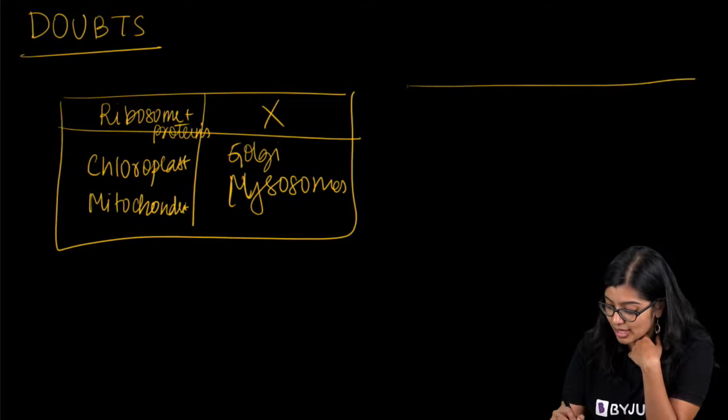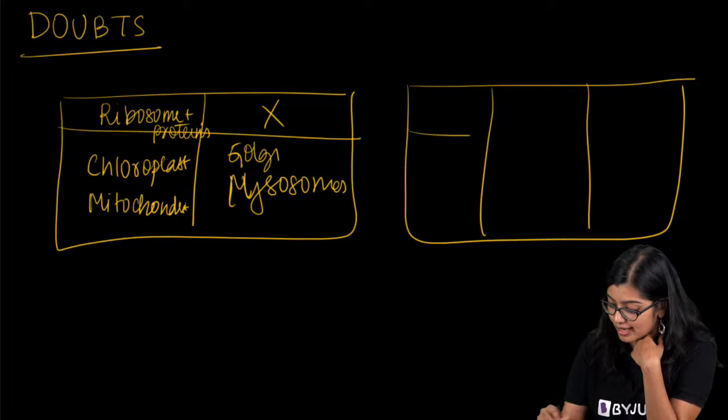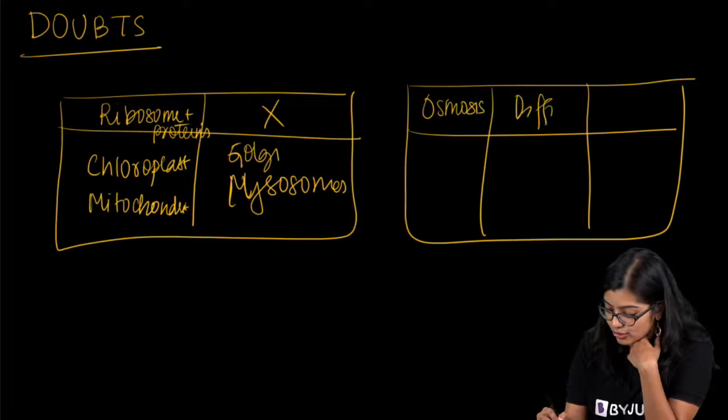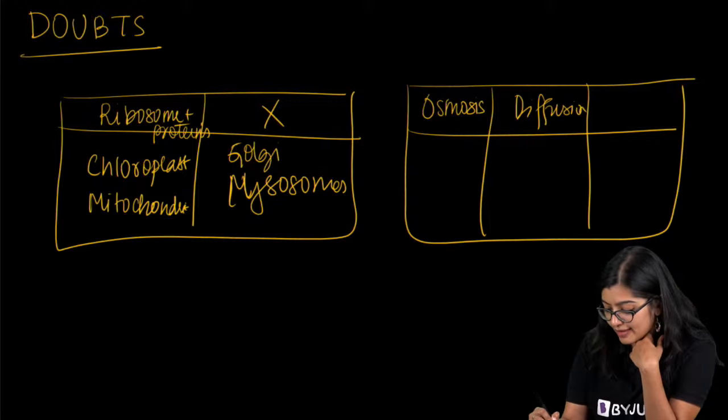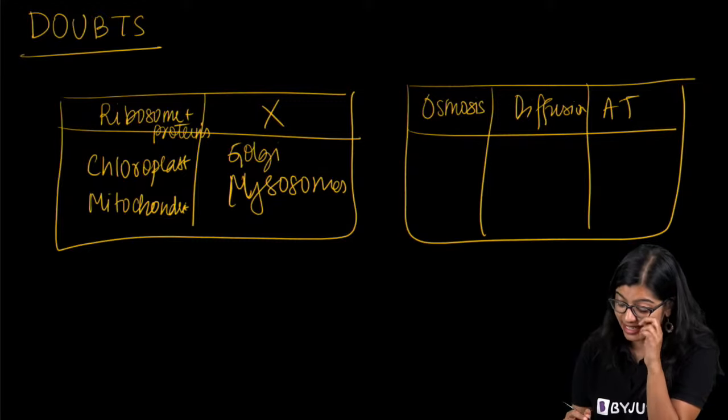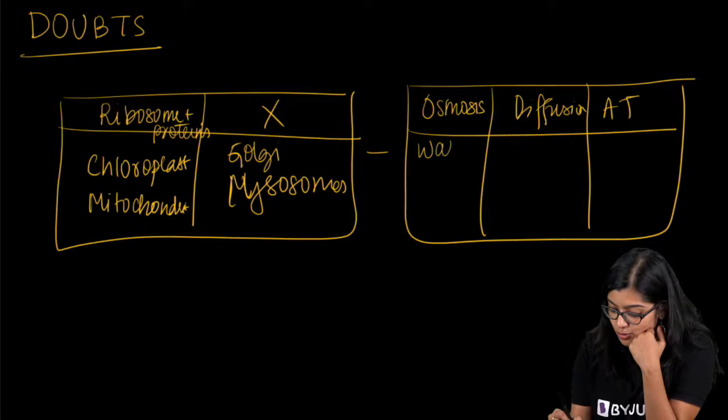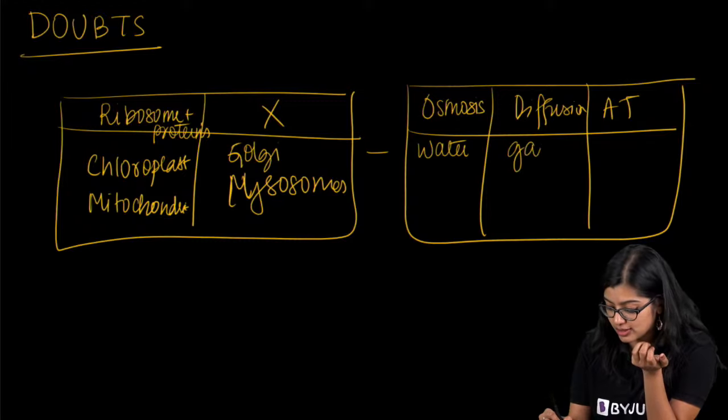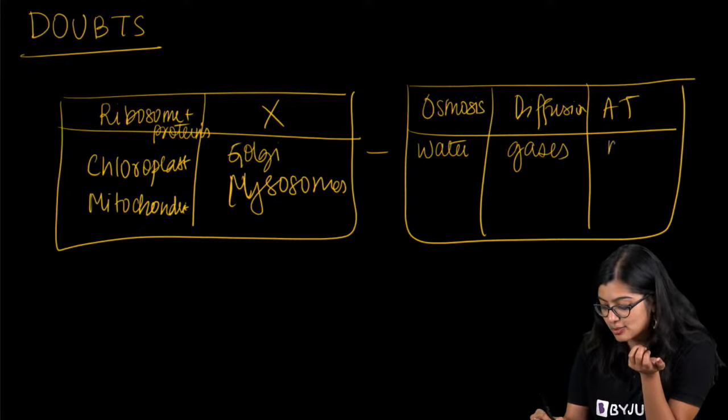Now at the same time, another one is osmosis and diffusion. Yes, so we have osmosis, diffusion, and we have active transport. I'm writing it as AT. So first one, osmosis, is mainly for water molecules, diffusion is mainly for gases, and active transport is mainly for nutrients and ions, right? Now how does this happen?